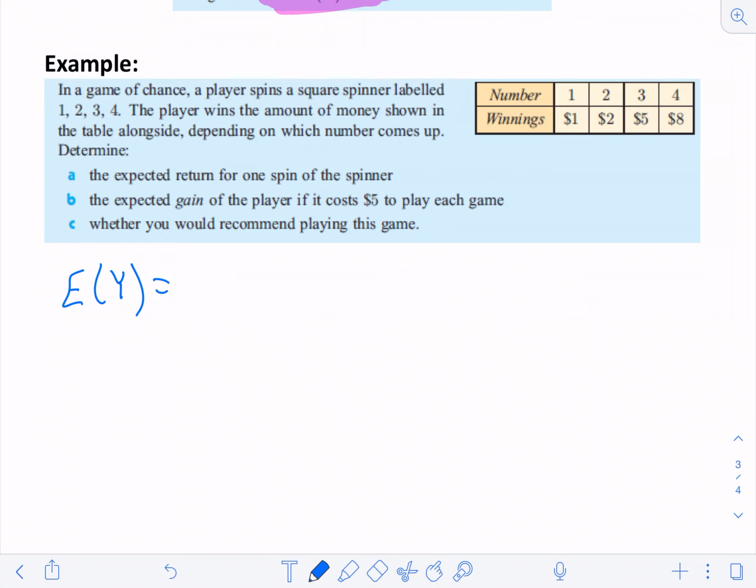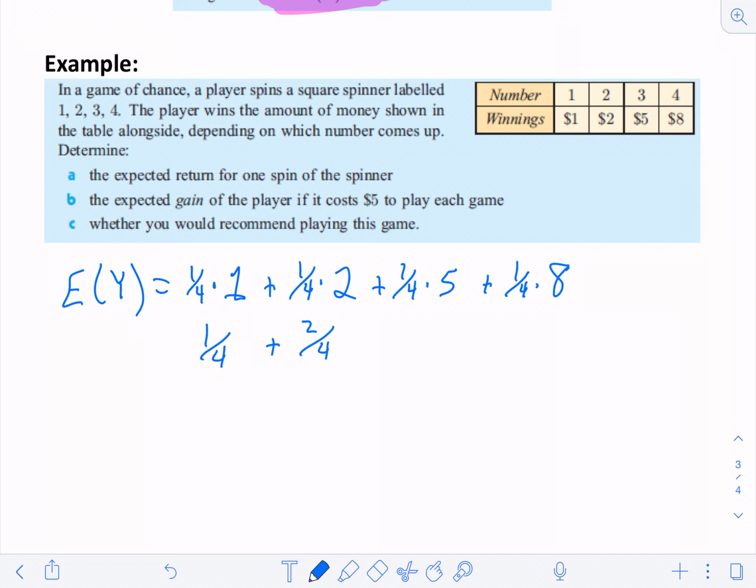So I'm going to say 1/4 times $1, plus 1/4 times $2, plus 1/4 times $5, plus 1/4 times $8. Let's see what I got here. Well, that's going to be 1/4 plus 2/4 plus 5/4 plus 8/4, and I add all those together, that's going to be 16/4, which is going to be 4. So my expected outcome is going to be $4.